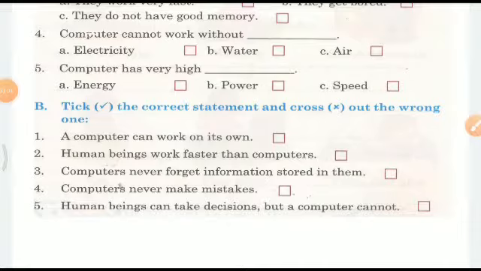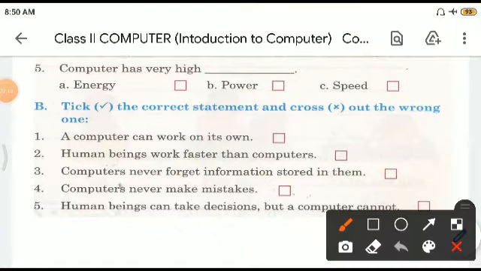Okay, now let us tick mark the correct statement. A computer can work on its own. You leave a computer on and then do not say anything to it, do not input anything and ask it to work, it won't do anything, right? So the first one is a cross. Second one, human beings work faster than computer. Now generally human beings cannot. Generally there are some special cases where they do, but in some fields only, not in every field. Computer has equal speed in each and every field, so this is also wrong.